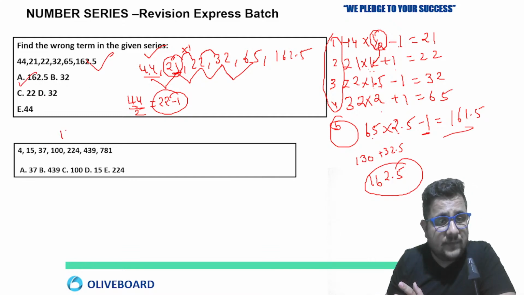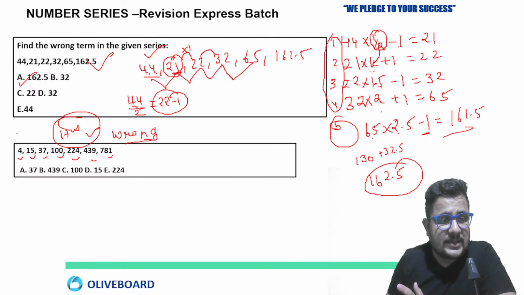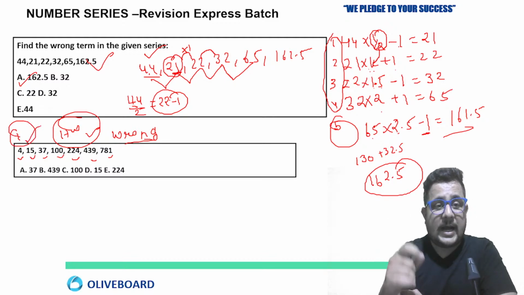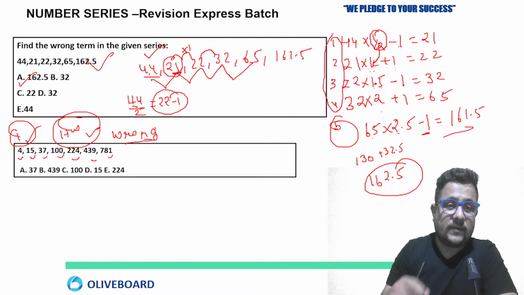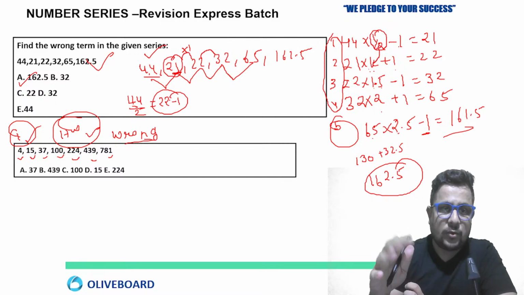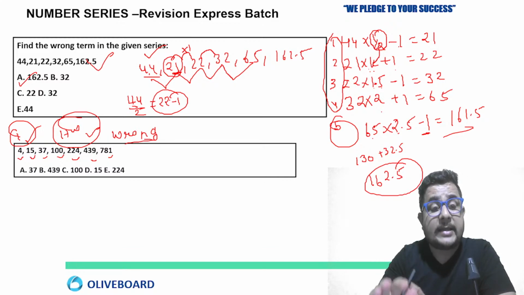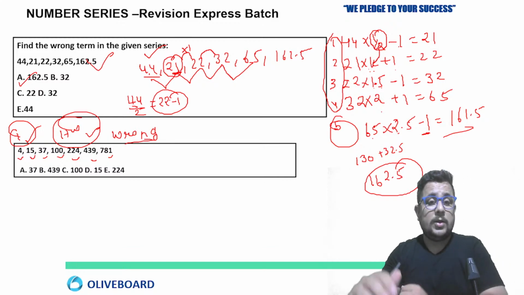And this one I'm giving you as the homework. Okay, this one. 4, 15, 3700, 224, 439, 78. So this is the wrong number series. And this is the first question of the homework. You can answer in the comment box. Answer of the first homework question, answer of the second homework question, that you have to try and you have to answer in the comment box. You have to try. That's why I'm giving you, right, for your better preparation.